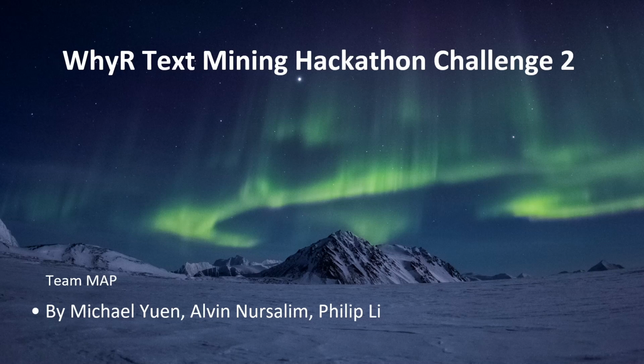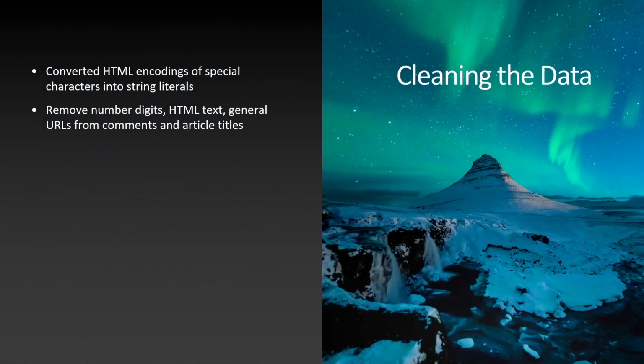The first thing we did was clean the data. From the dataset provided, we converted all HTML encodings to string literals, and we grouped all comments made by each user and used LDA topic modeling to find the groups. Our first pass, we actually determined there were 7 groups, and after analyzing the data and creating all the plots, we realized there was a group that didn't make sense because it was cluttered with all the HTML tags and URLs. So we cleaned the data again, and it made more sense with the extra group.